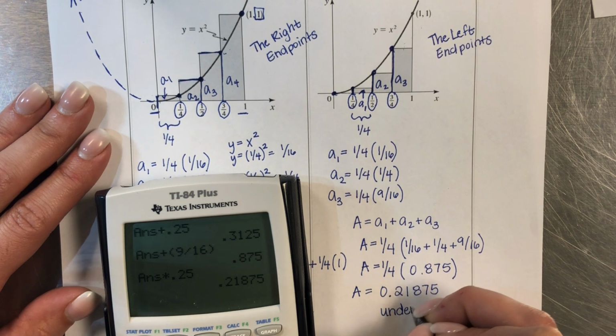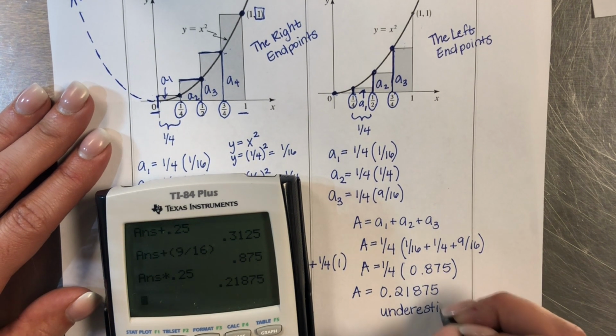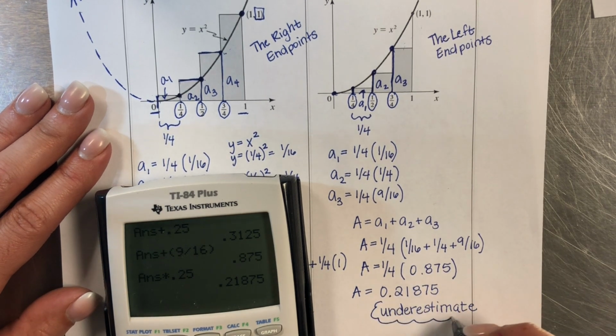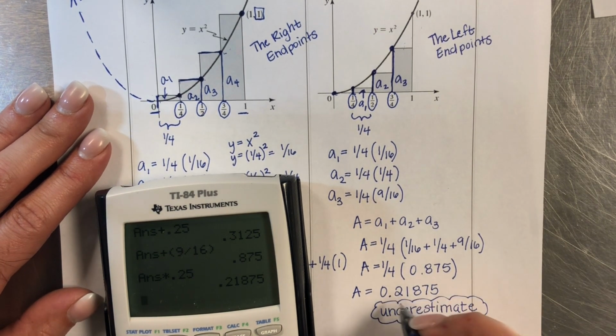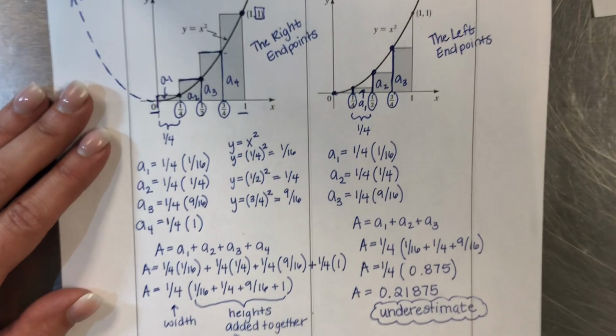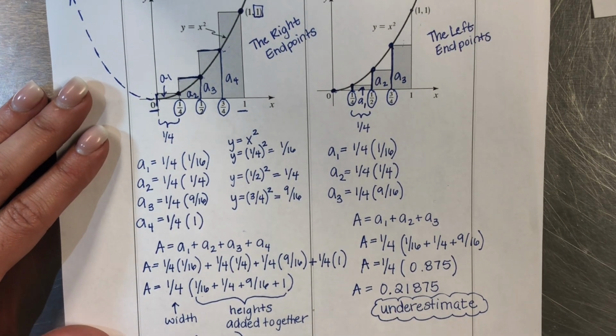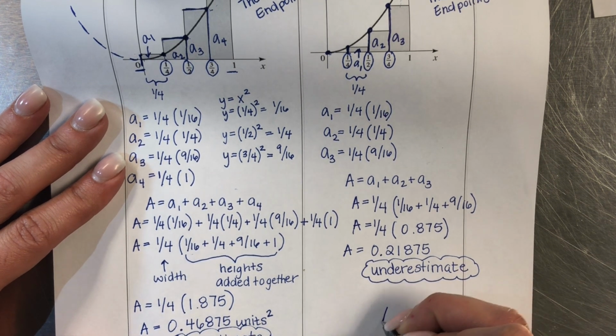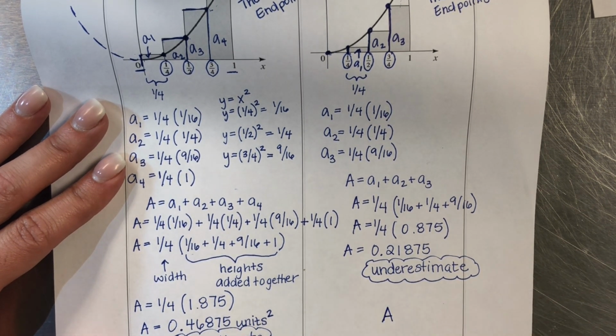Now, note in the beginning, we knew this was going to be an underestimate. Whatever the actual real area under that curve is, the exact number, it's more. It's got to be something more than 0.21875. But over here, we had an overestimate at 0.46875. So although we don't know the actual area of this exactly, we do know what it's between.